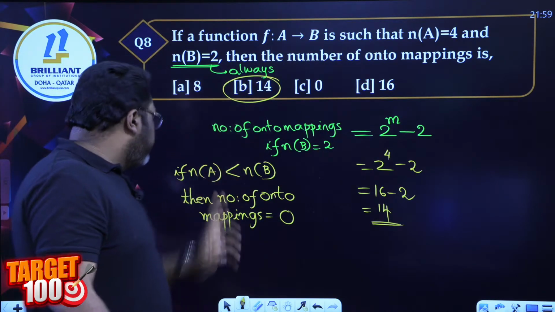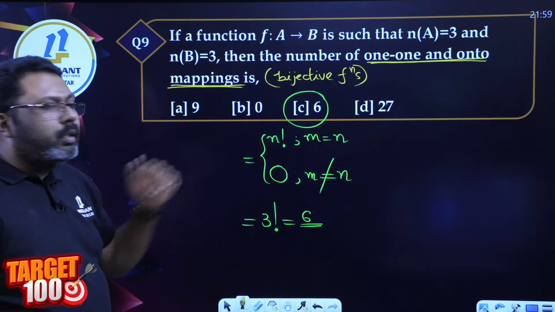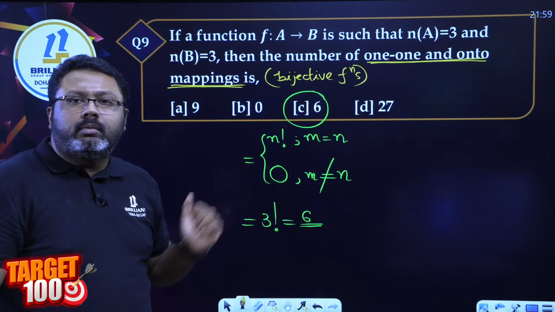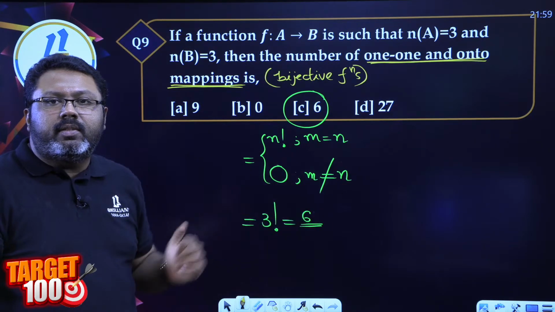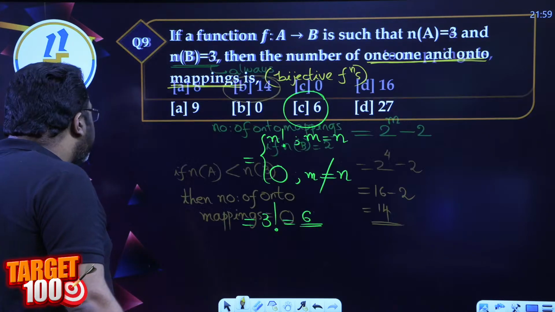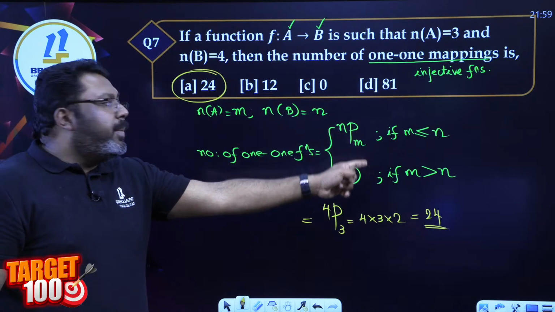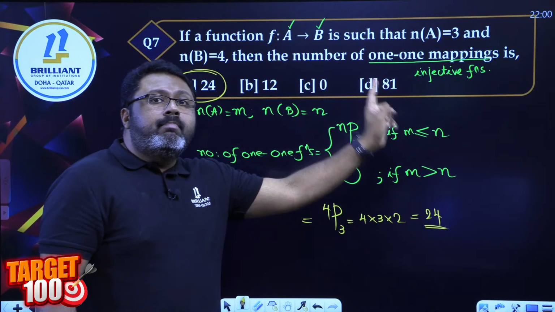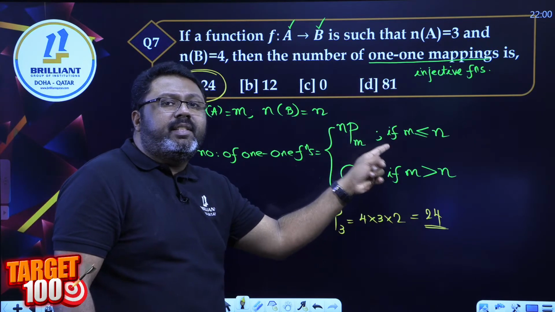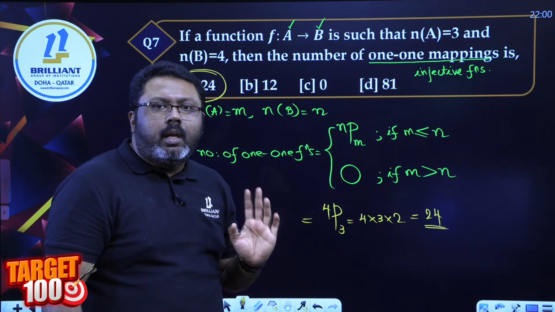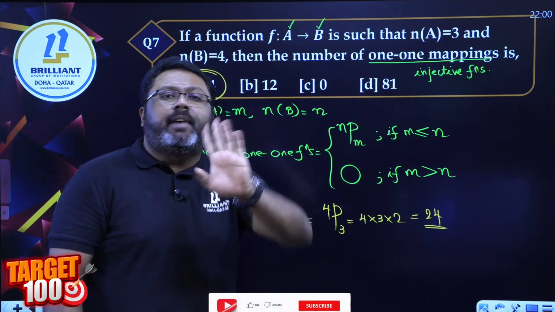If they are equal, you get the answer like this. And for 1-1, the number of elements in the second set should be more than the number of elements in the first set, or equal is also fine.